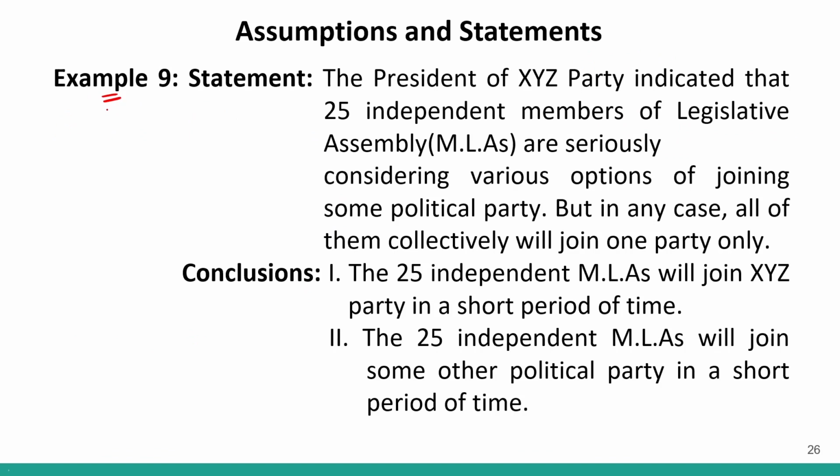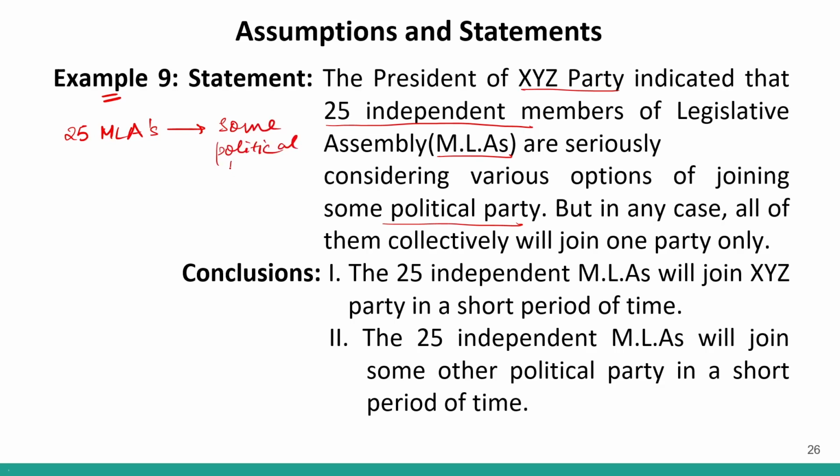Example number 9. Statement is given to us. Two conclusions are given to us and we have to identify which conclusion is correct. The president of XYZ party indicated that 25 independent members of legislative assemblies, so MLAs, 25 MLAs are seriously considering various options of joining some political parties. So there are 25 MLAs and they want to join some party. Which party is not specified. So some political party they want to join.